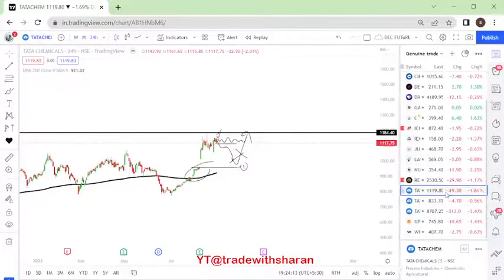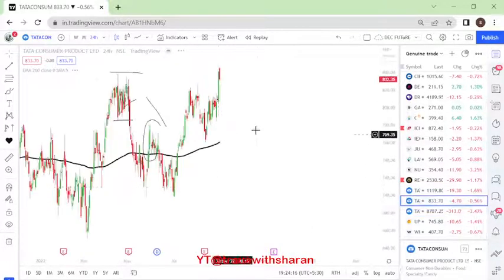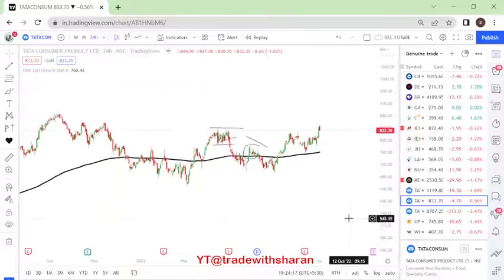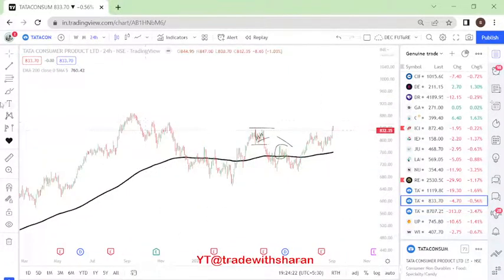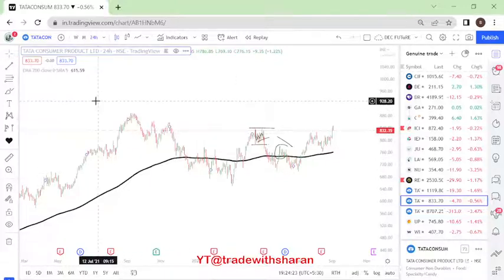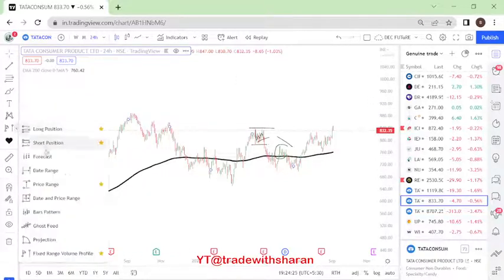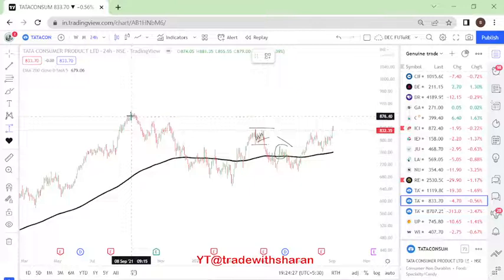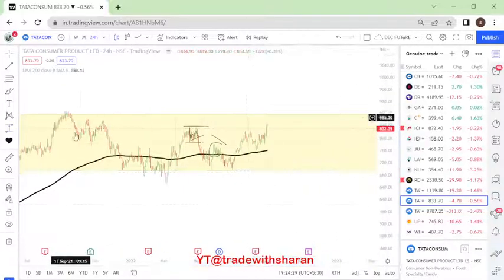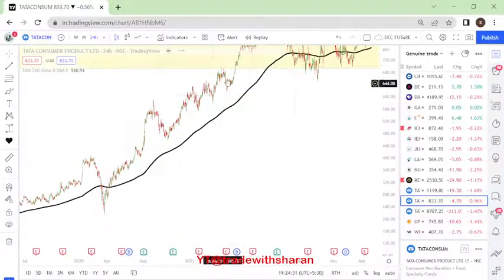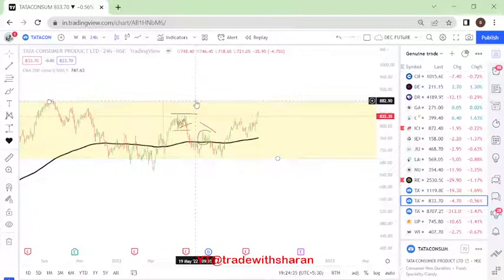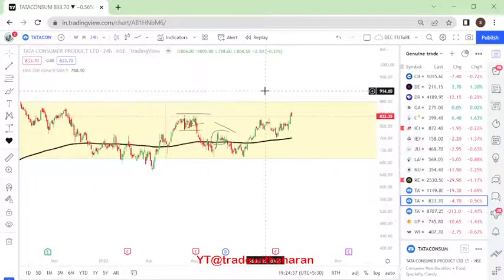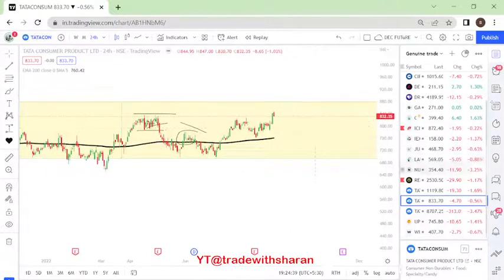Next one is Tata Consumer. Tata Consumer happens to be one of my favorite stocks again. Right now, if you see, it has been in a consolidating stage for so many months. Here, this is the consolidation level. So you had upside momentum and then it is consolidating. Currently the all-time high is again 882, so you might see a little bit of action here.